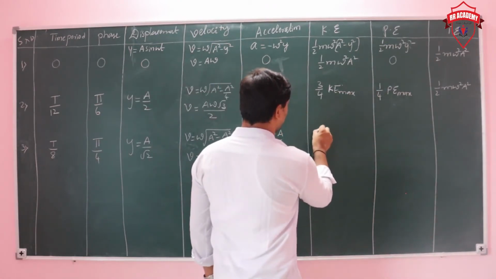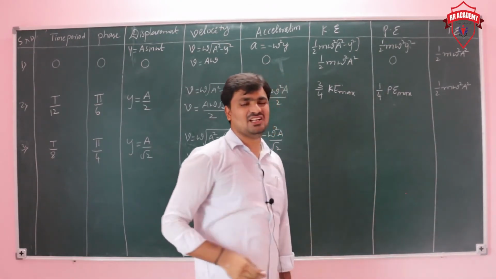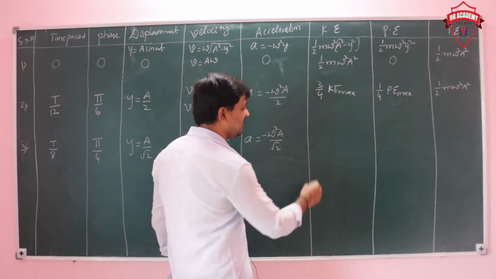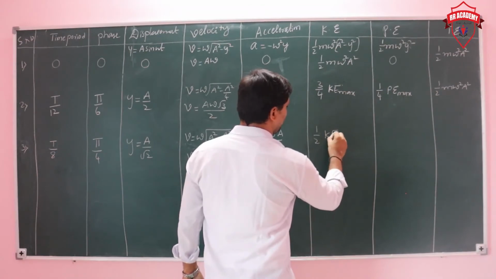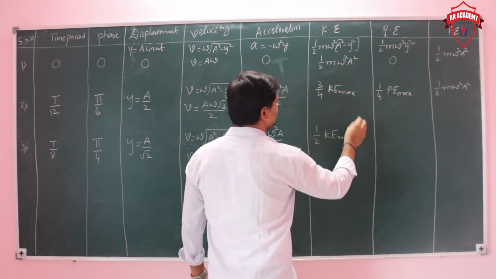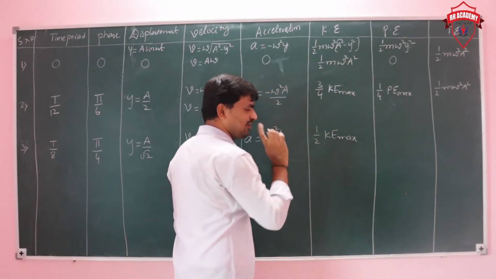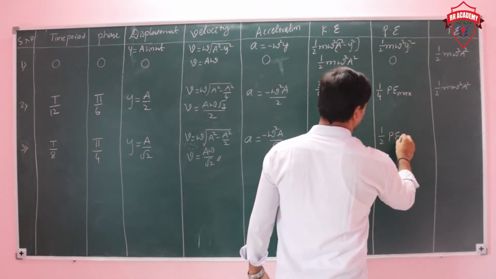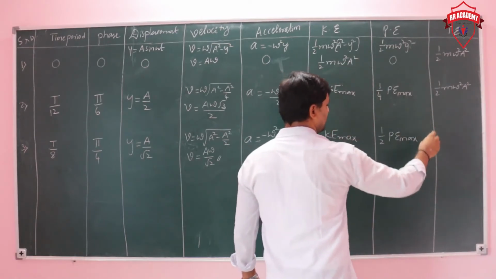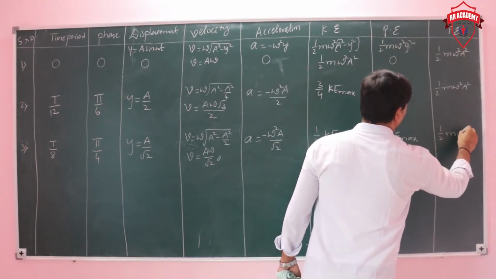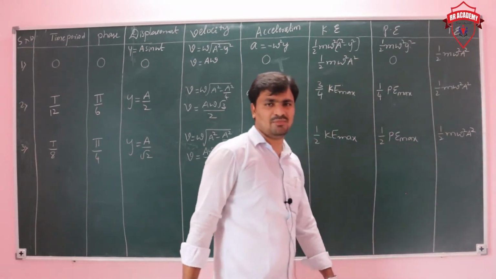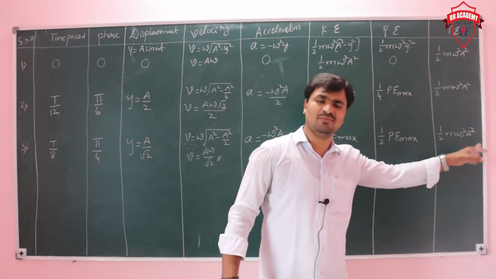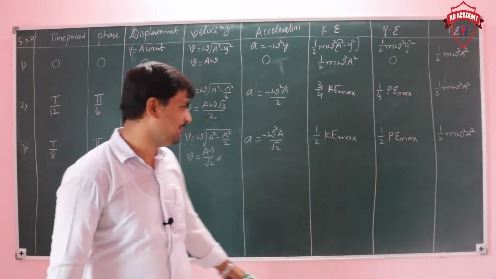And kinetic energy, when you put the value, a square by 2 means the kinetic energy is going to be half of the maximum value. This is the maximum value. Half of the maximum, and potential energy is also half of the maximum value. If you add both, you get half m omega square a square. K max and P max are the same, half m omega square a square only.